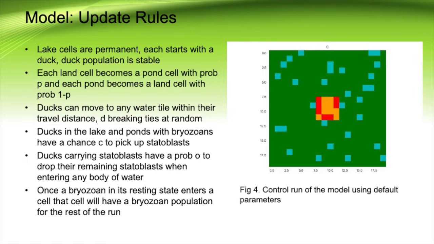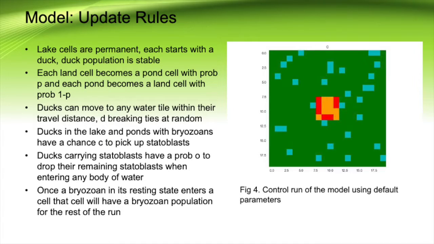Land cells become ephemeral pond cells with probability equal to the precipitation chance, and each pond tile becomes a land tile with 1 minus the precipitation chance. Ducks can move to any water tile within their travel distance, breaking ties randomly. Ducks in lakes and ponds with bryozoans have a chance to pick up statoblasts, and ducks carrying statoblasts have a probability to drop the remaining statoblasts when they enter any body of water.